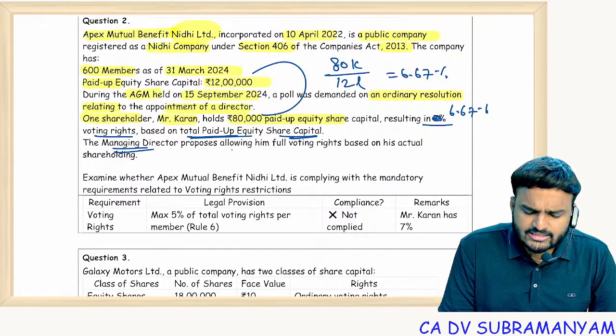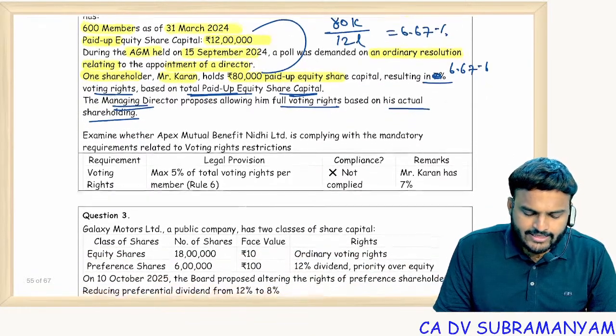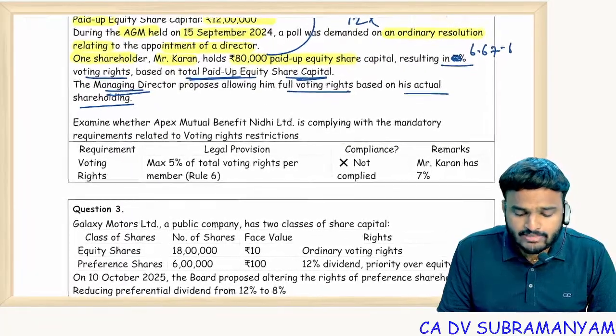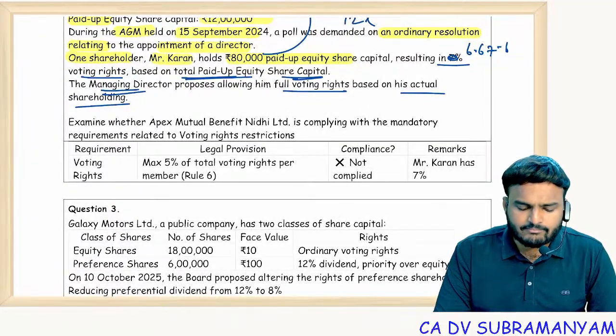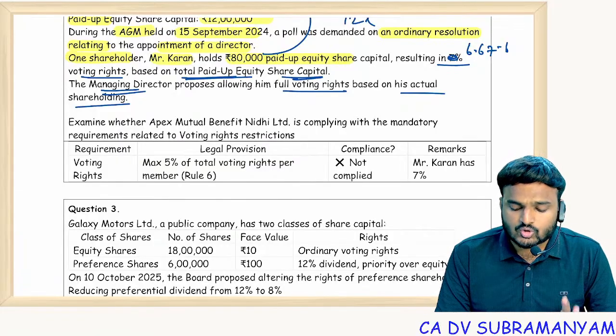The managing director proposes allowing him full voting rights based on his actual shareholding. Examine whether Apex Mutual Benefit Nidhi Limited is complying with the mandatory requirements related to the voting right restrictions. The answer is no. Not complied.